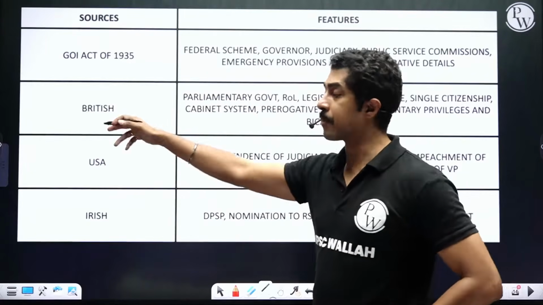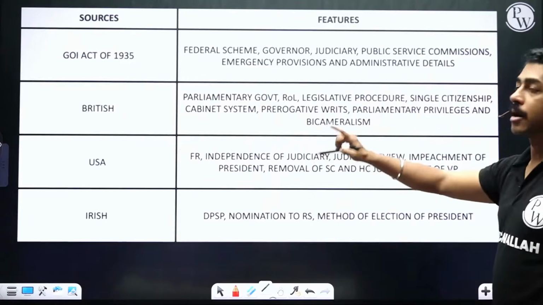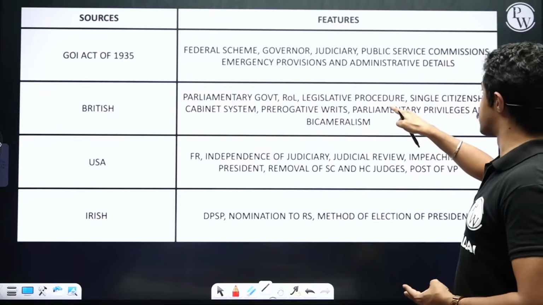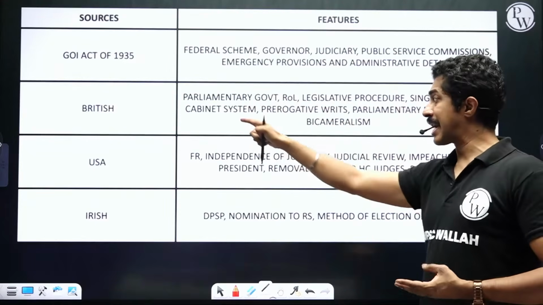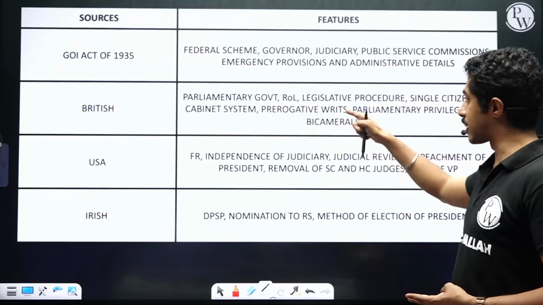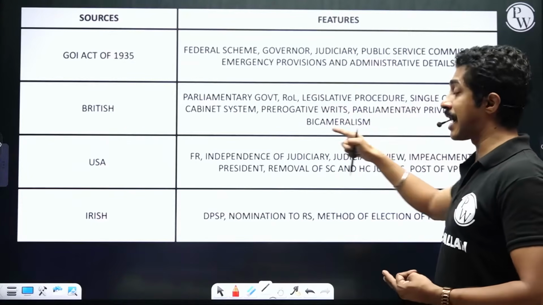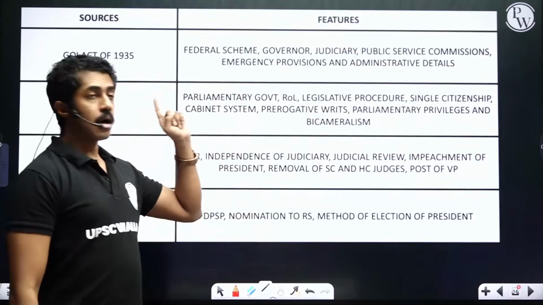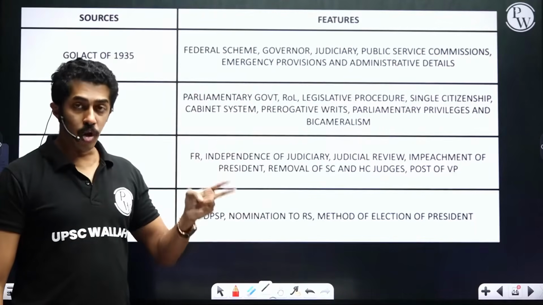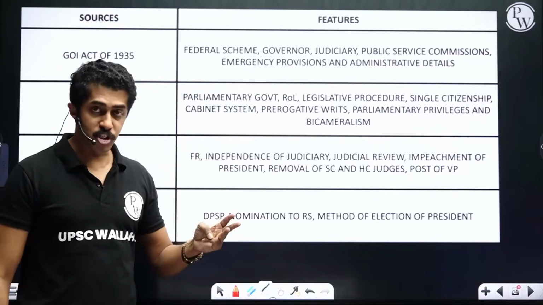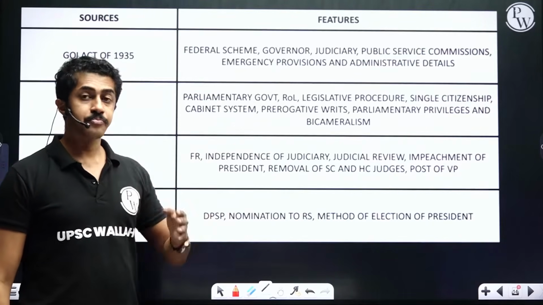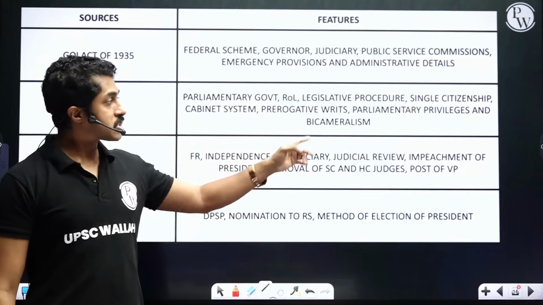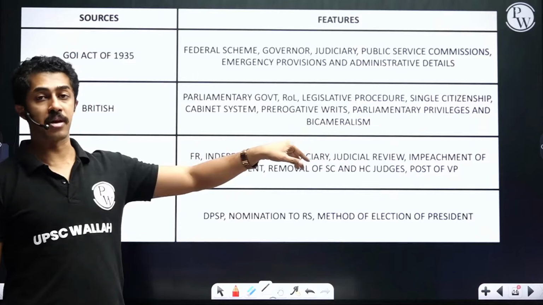Then comes British. From British we took parliamentary government, rule of law, legislative procedure, cabinet system, single citizenship, prerogative writs, parliamentary privileges, and bicameralism. 8 things are there.